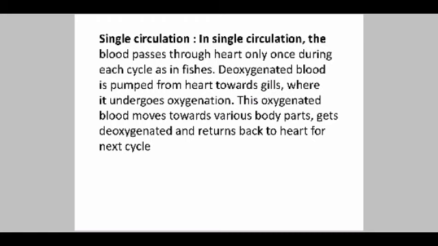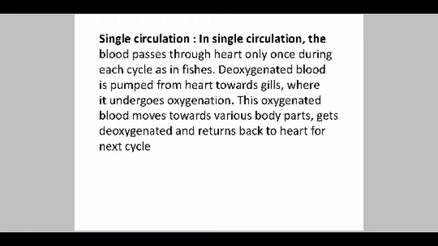Let's have a look at single circulation. The fishes have a single circulatory system. In a single circulatory system, the blood flows through the heart only once, completing a full circuit in the fish body. The blood travels from the heart to the gills, where the exchange of gases takes place.